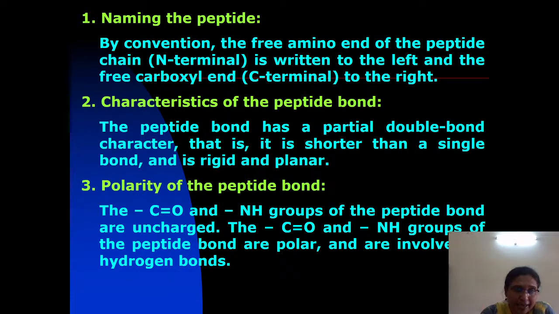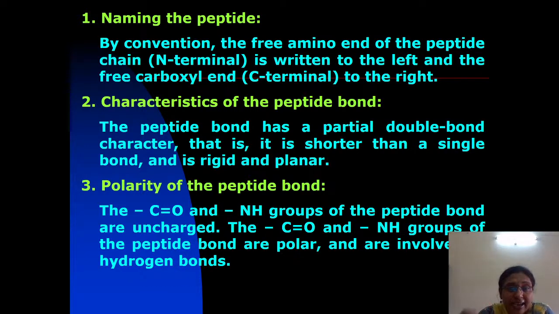The peptide bond is planar. I'll explain why it is planar. The peptide bond has partially double bond character, and it is rigid, meaning there is no freedom of rotation; the freedom of rotation is restricted. The peptide bond is a polar covalent linkage, the polar groups are involved in hydrogen bonding, and all the peptide bonds in the protein exist in the trans form.